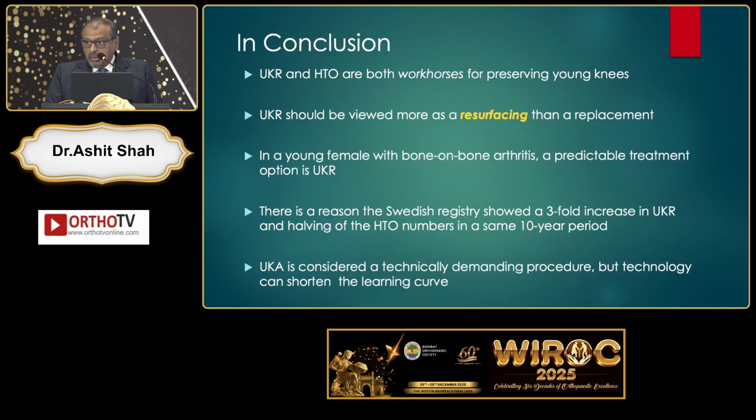So in conclusion, time up. In conclusion, UKR and HTO are both workhorses for young arthritic knees. UKR should be viewed more as a resurfacing than a replacement. Young female and bone-on-bone arthritis is an ideal solution. The Swedish registry has noted a 3-fold increase in UKR and actually a halving of the number of HTO in the last few years.